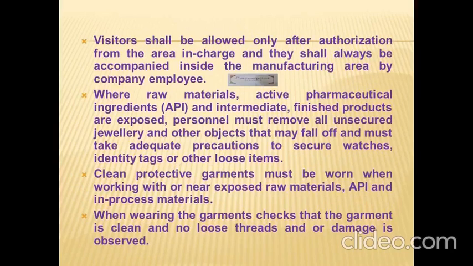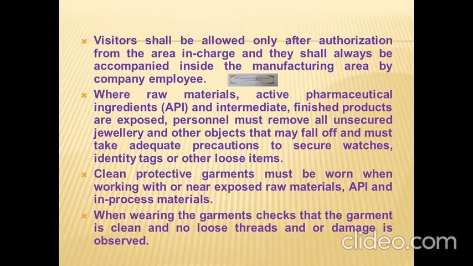Visitors shall be allowed only after authorization from the area in charge, and they shall always be accompanied inside the manufacturing area by a company employee. Where raw material, active pharmaceutical ingredients (API), intermediates, and finished products are exposed, personnel must remove all unsecured jewelry and other objects that may fall off and must take adequate precautions to secure watches, identity tags, or other loose items.